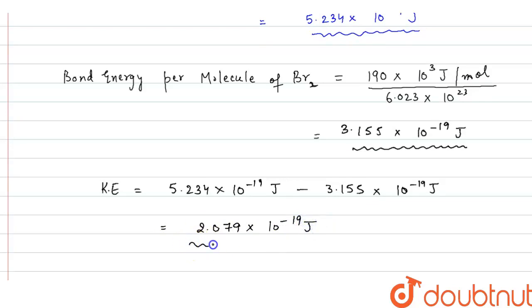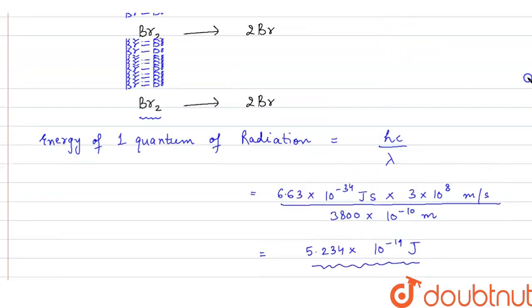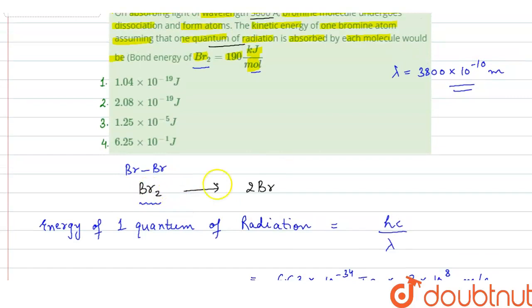So basically this is the kinetic energy, right? But this kinetic energy is for two atoms, because on dissociation we are getting two atoms of bromine, right? When one molecule dissociates we get two bromine atoms, but in question we are asked about the kinetic energy of one bromine atom.